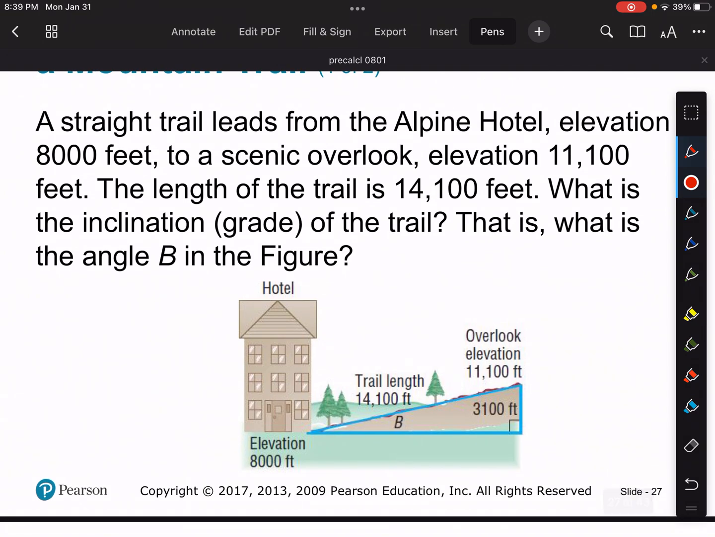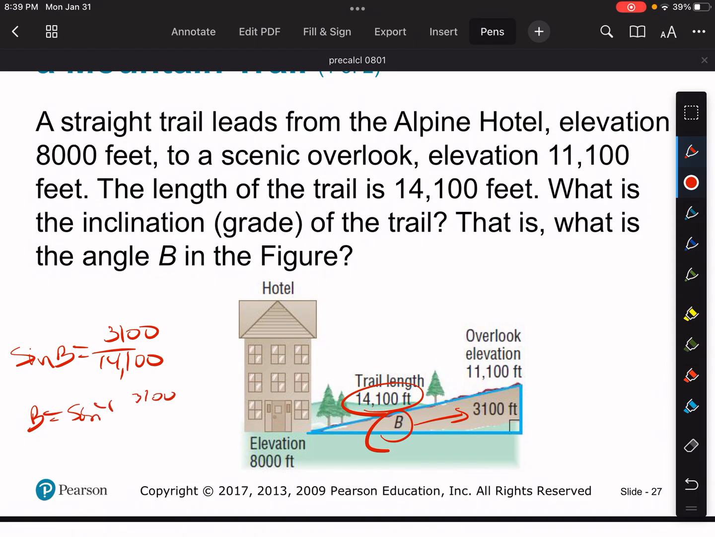Final one here before my voice gives out. Example 7 says, what is angle B in the picture? So B is right here. We happen to know the opposite. We happen to know the hypotenuse. So we can say sine of B is equal to 3,100 over 14,100, which means B is equal to the inverse sine of that thing. Which is equal to 12.7.